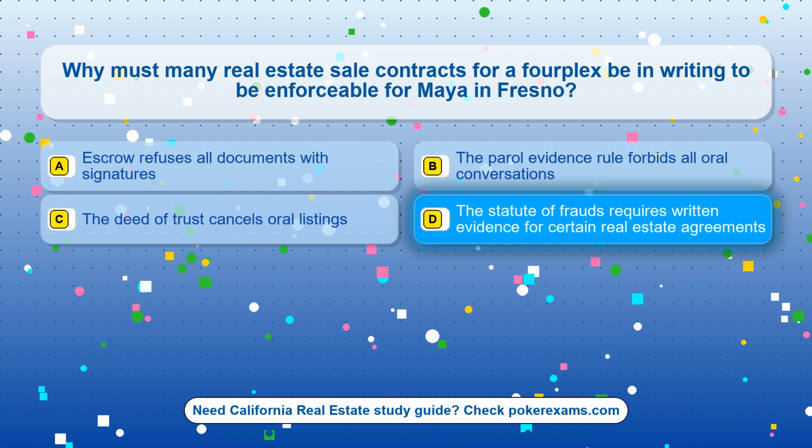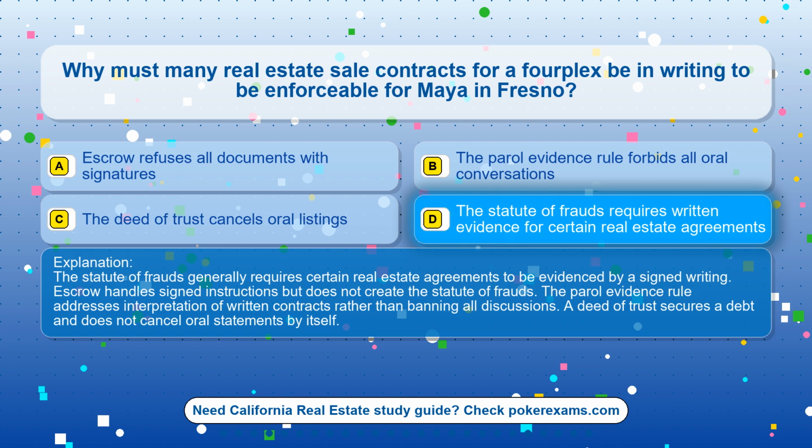The correct answer is option D. The statute of frauds requires written evidence for certain real estate agreements. The statute of frauds generally requires certain real estate agreements to be evidenced by a signed writing. Escrow handles signed instructions but does not create the statute of frauds. The parole evidence rule addresses interpretation of written contracts rather than banning all discussions. A deed of trust secures a debt and does not cancel oral statements by itself.